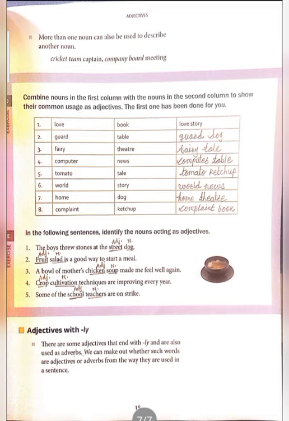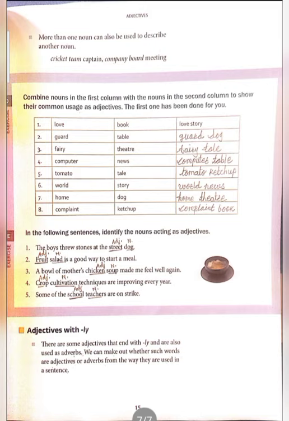The word chicken is an adjective, soup is a noun. Fourth: crop cultivation techniques are improving every year. Here cultivation is a noun, but which type of cultivation? It's given specifically as crop. So the word crop describes more about cultivation, so it's an adjective.